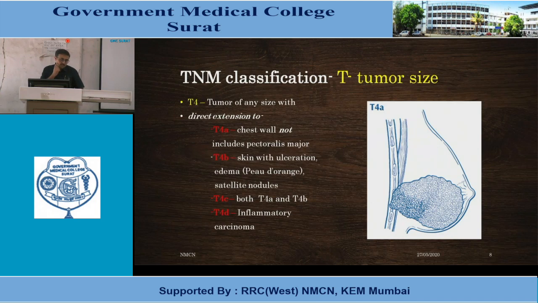T4a is involvement of chest wall; it doesn't include pectoralis major. T4b is skin changes with ulcerations, peau d'orange, satellite nodules, but puckering and dimpling do not exclusively stand for T4. T4c is both T4a and T4b, and T4d is inflammatory carcinoma.